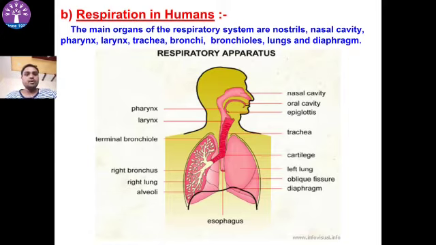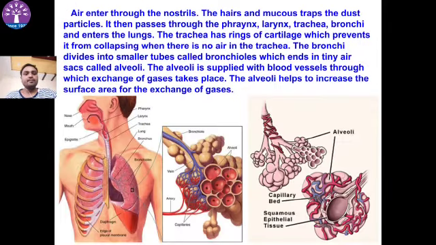Respiration in humans. The organs involved are the pharynx, larynx, nostrils, trachea, bronchi, bronchioles, lungs and diaphragm. When we inhale, oxygen-rich air reaches through the nostrils. The nostrils contain mucus, which filters the air and dust.